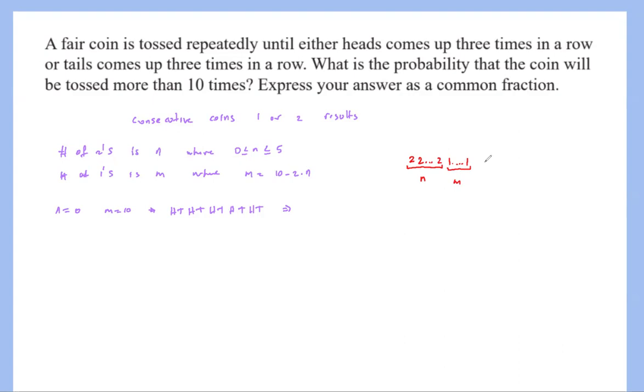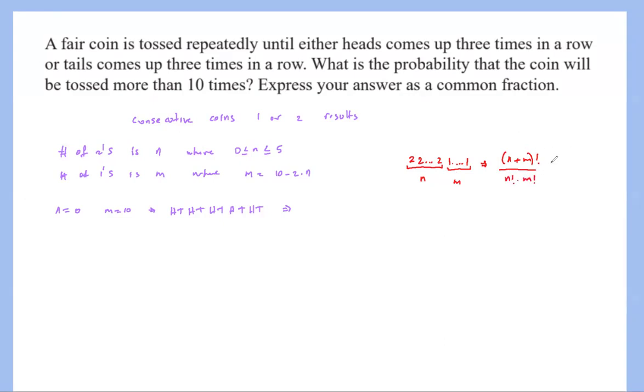So the number of ways to arrange these numbers, if you are remembering the permutation stuff, since we have some repeating numbers, which is n of these 2's and m of these 1's, if they were all different, the number of ways to do this would be (n+m) factorial. But when there are some repeating items, we were just dividing by n factorial and m factorial. So I can just say (n+m) factorial divided by n factorial times m factorial.